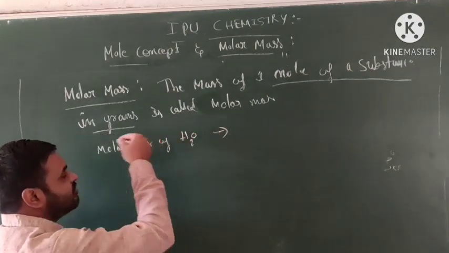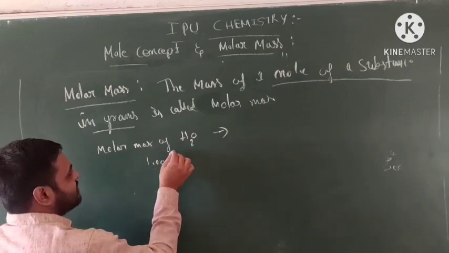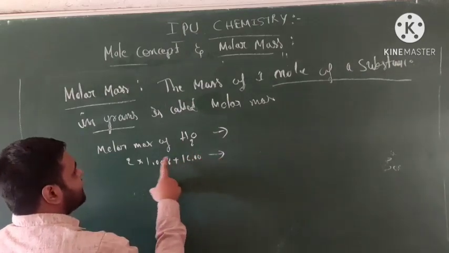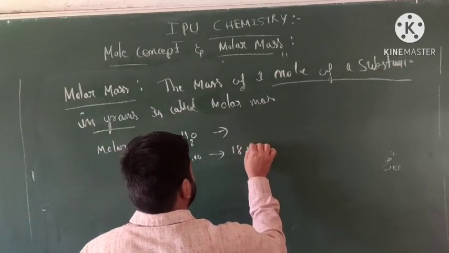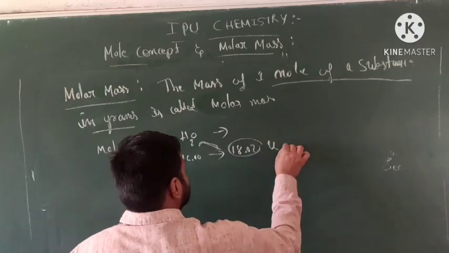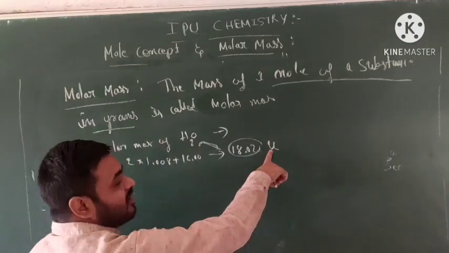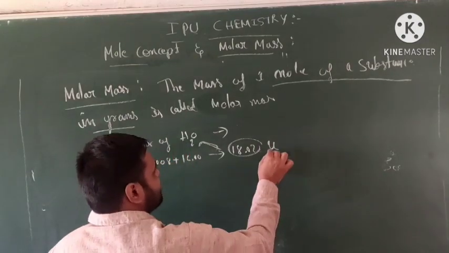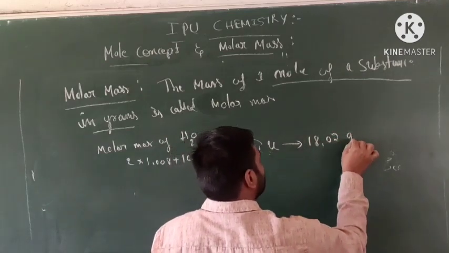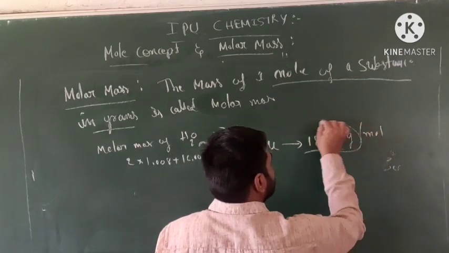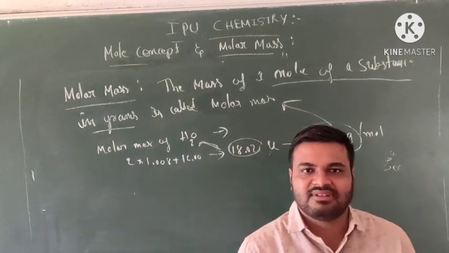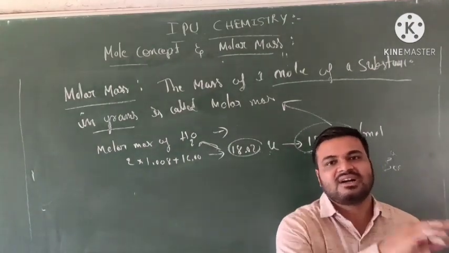Water is 1.008 × 2 plus oxygen 16, which makes 18.02 u. Here u is the atomic mass unit, the unified mass. This unit is represented in grams, so it is 18.02 grams per mole. This is the molar mass of water. The atomic mass unit value is converted into a gram representation.